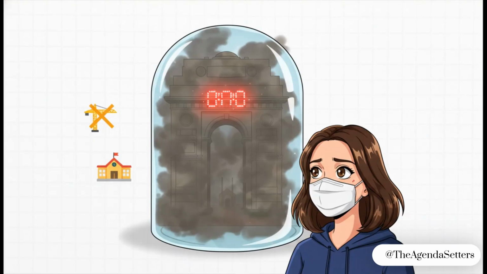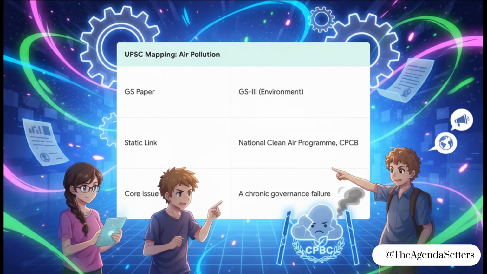And here we are again, as is now tragically familiar. The Delhi NCR region is facing another severe air pollution crisis. With the AQI well into the severe plus category, authorities have been forced to impose the strictest measures under the Graded Response Action Plan, or GRAP-IV. You have to understand this isn't just an environmental event anymore, it's an annual public health emergency and a massive governance challenge. And this is exactly how you need to frame it for your mains answers.